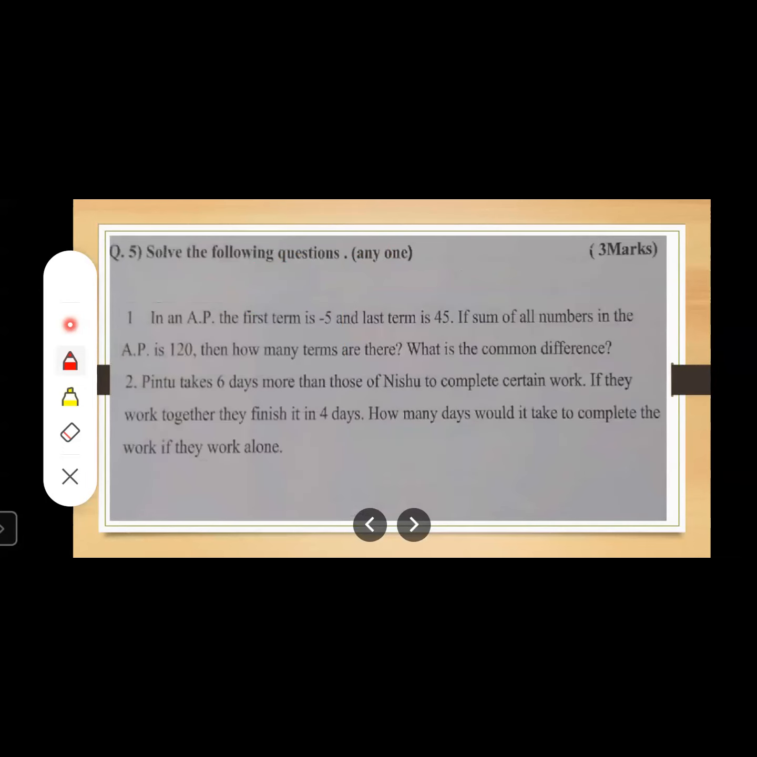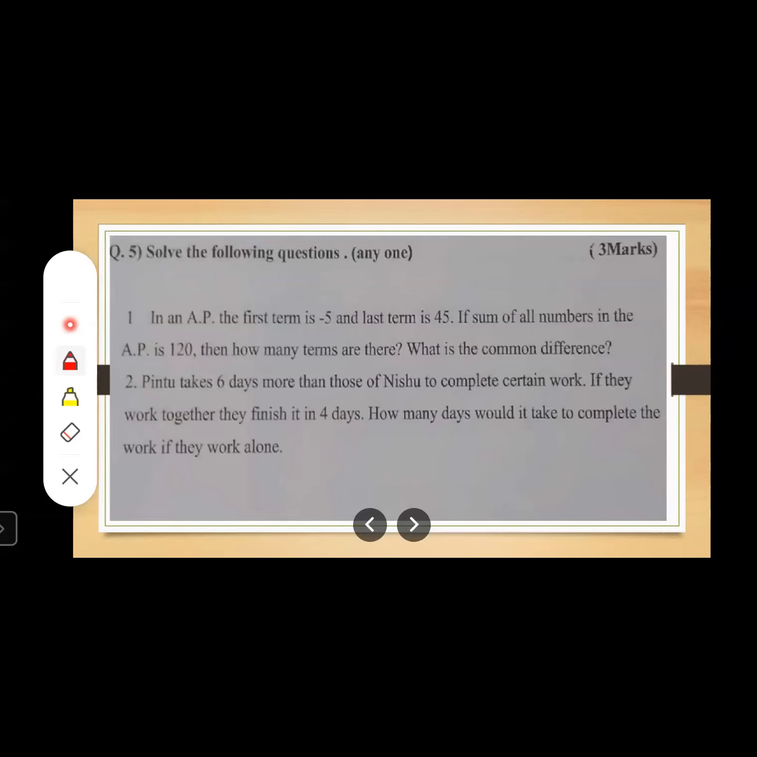Solve the following questions. Here, two questions are given. You have to attempt only one, and it is of 3 marks. In an AP, first term is -5 and last term is 45. First term means T1 or A. A is -5. Last term, that is Tn, is given as 45. The sum of all the terms in the AP is 120. Sum of all the terms means Sn is given as 120.